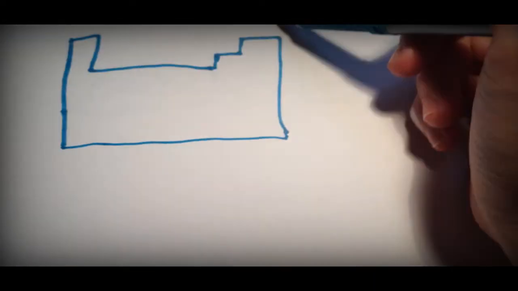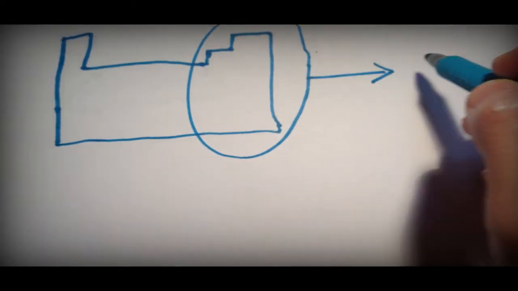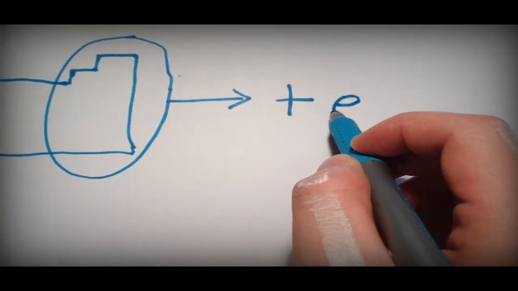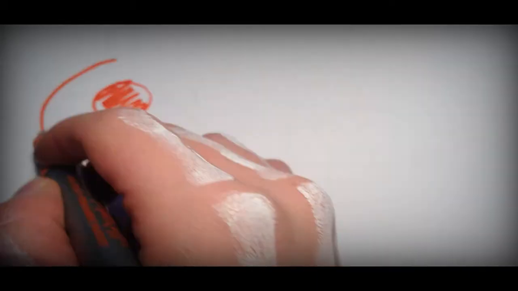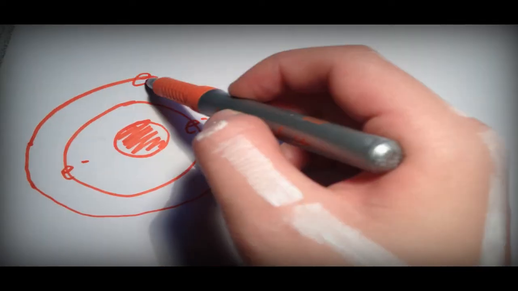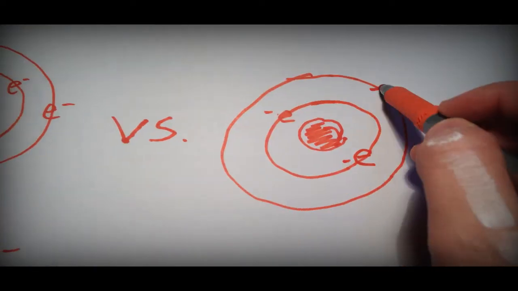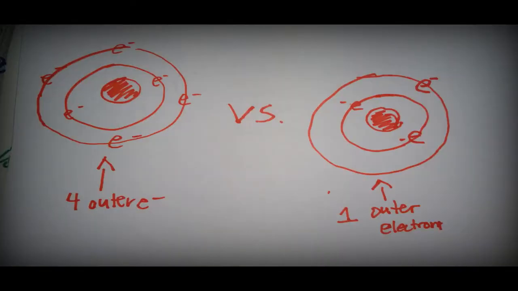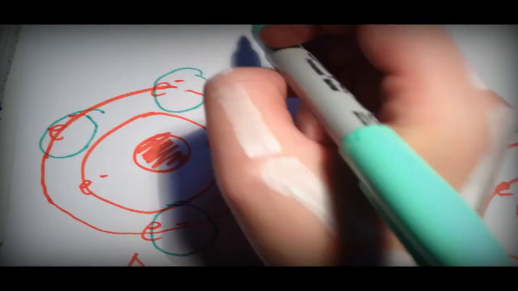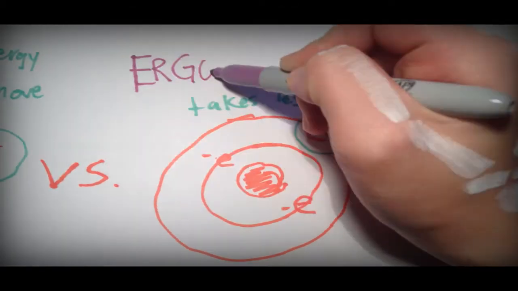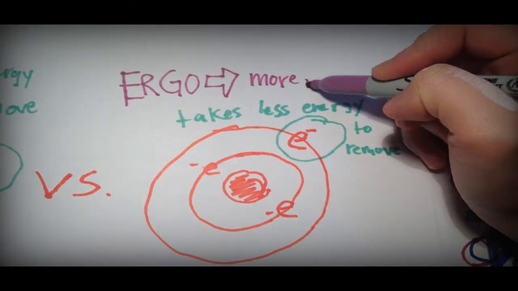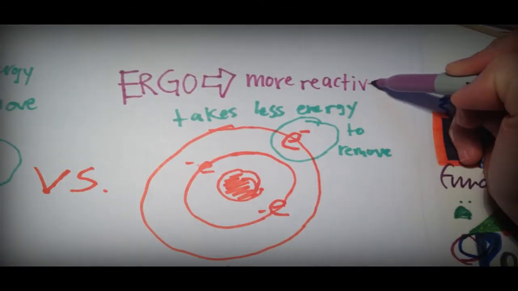The other trend is that as you go down a column on the table, the reactivity increases. For example, potassium has a higher reactivity than sodium. The reason for this is a correlation with the atomic radius. As you go down a column, the radius increases, and as a result, the attraction between an atom's nucleus and its valence electrons gets weaker. This makes the electrons easier to pull away in a reaction, resulting in higher chances of reactivity. Because of this, they only require a minuscule amount of energy to trigger a reaction.